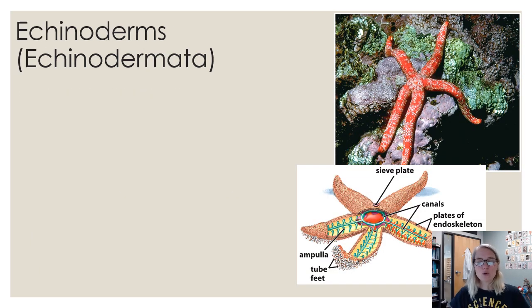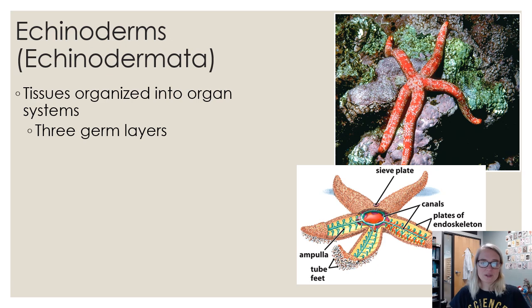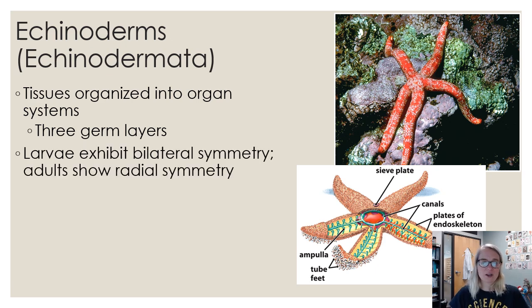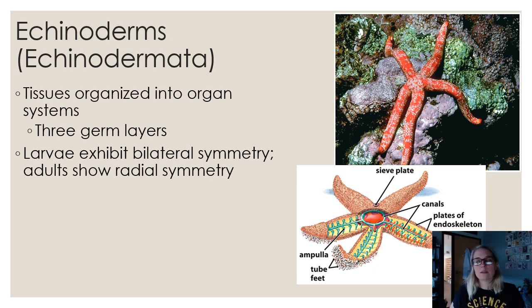Moving on to our echinoderms. Echinoderms are things like sea stars, what we used to call starfish, but we now call them sea stars. They have tissues, they have organ systems, 3 germ layers. Their larvae have bilateral symmetry, but their adults typically go into this